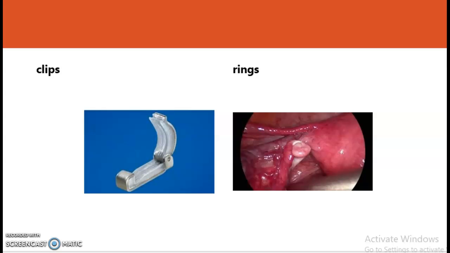This is the diagram that is showing the various clips that are available and the Falope ring. The Falope ring is placed over the fallopian tube and the tube is blocked.